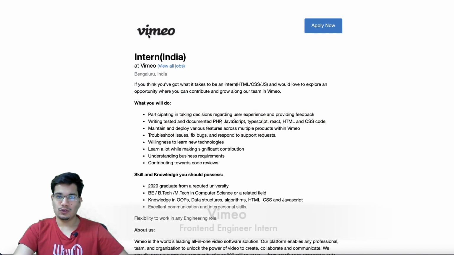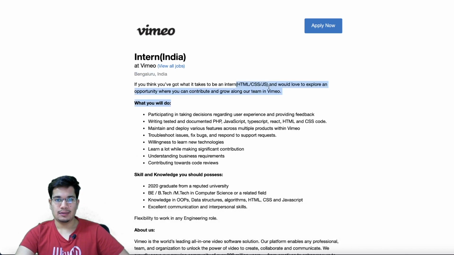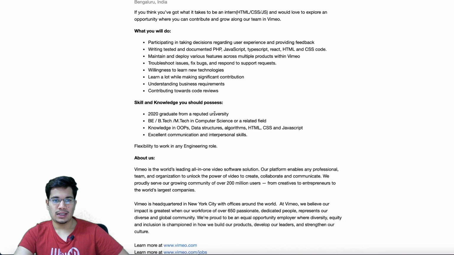Okay, so the next position is from Vimeo, and this is again for an internship. The location is going to be Bangalore again. So I think they've already mentioned HTML, CSS, JS, so it's probably a front-end internship role. I'm not very sure, but that's what it looks like from the description. So documented PHP, JavaScript, TypeScript, React, HTML, CSS. So yeah, this is definitely a front-end role. And then troubleshoot issues, fix bugs, willingness to learn new technologies, all of that, code reviews.